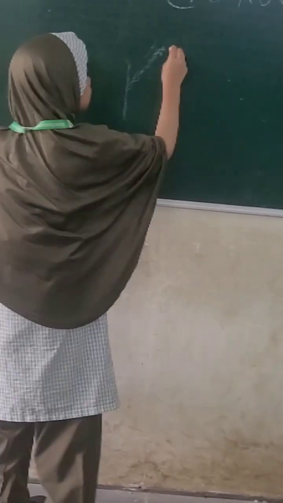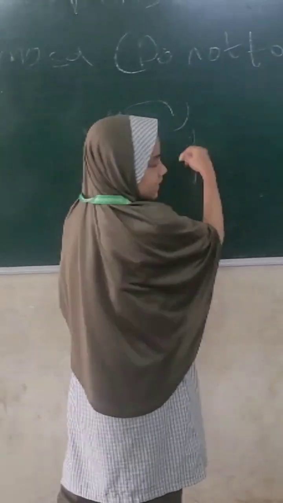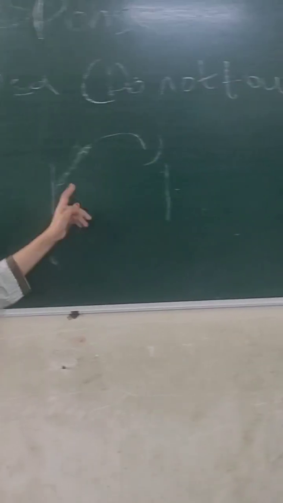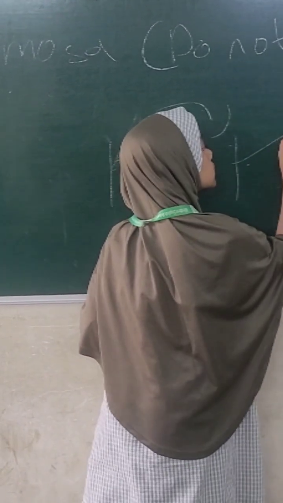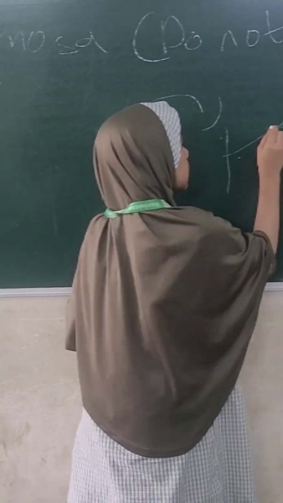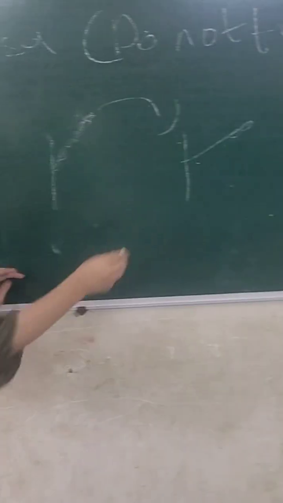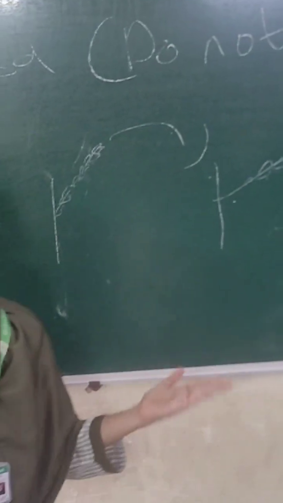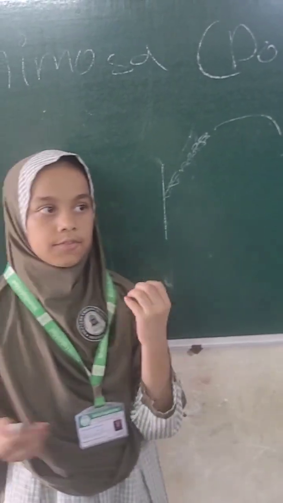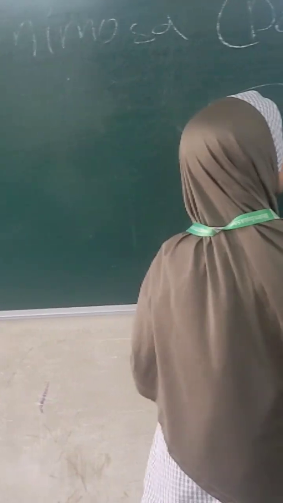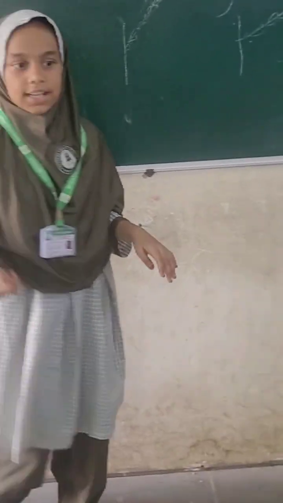For example, if I touch a mimosa plant, it will close, and its response is to the touch. It thinks like a human being. For example, if an animal touches us, we react so fast. It does the same. It is called response. Very good, very nice.